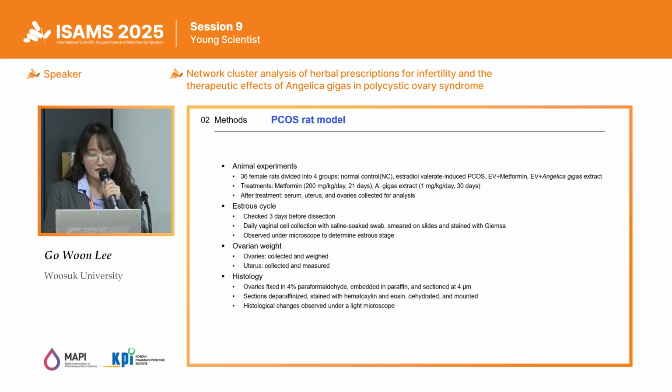36 female rats were divided into 4 groups. After treatment, serum, uterus, and ovaries were collected. Vaginal smears were examined daily to assess estrus cycles. Ovarian and uterine tissues were weighed, measured, and analyzed histologically using H&E staining.